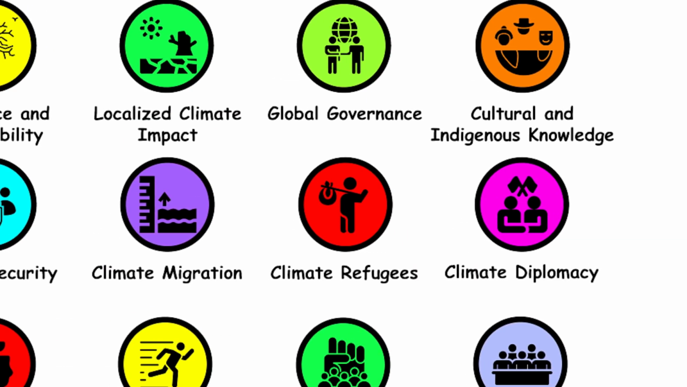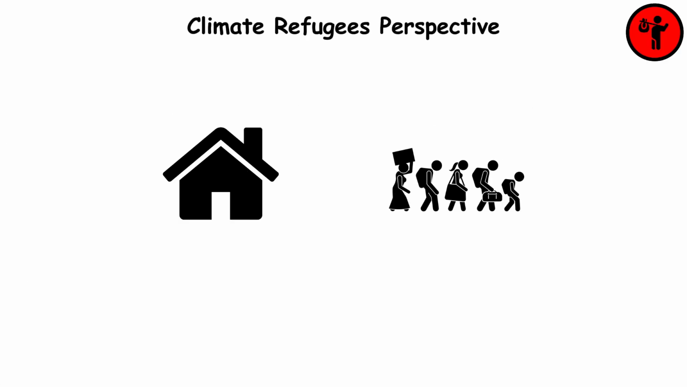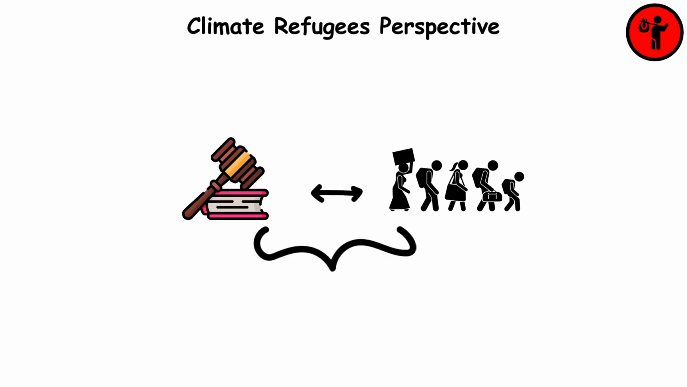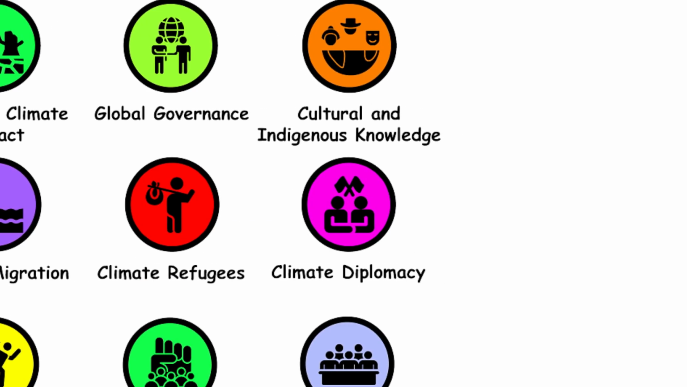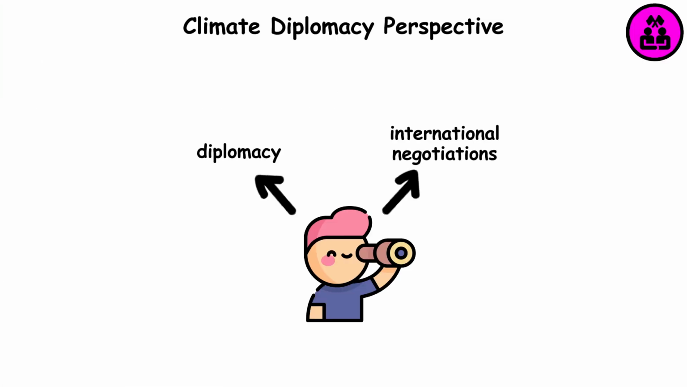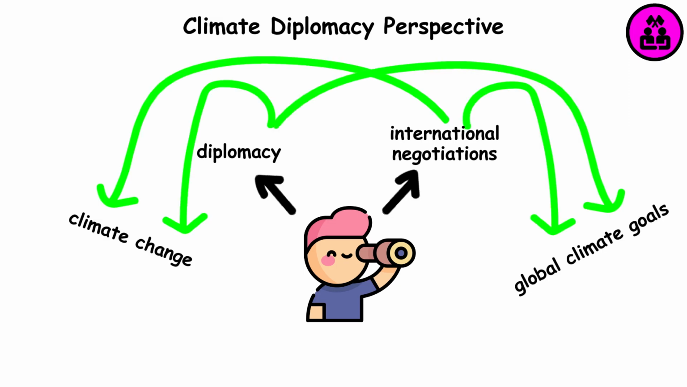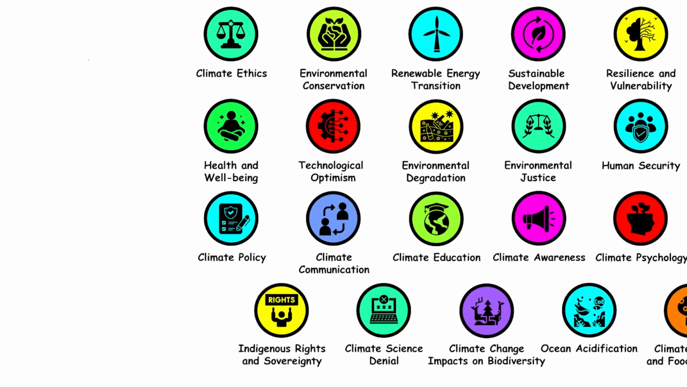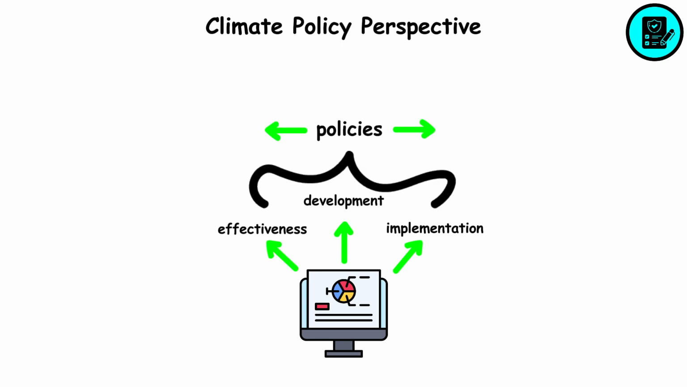Climate refugees perspective. This perspective focuses on people forced to leave their homes due to climate change and the protection of their rights under international law. Climate diplomacy perspective. This perspective looks at the role of diplomacy and international negotiations in addressing climate change and achieving global climate goals. Climate policy perspective. This perspective analyzes the development, implementation, and effectiveness of policies to address climate change.